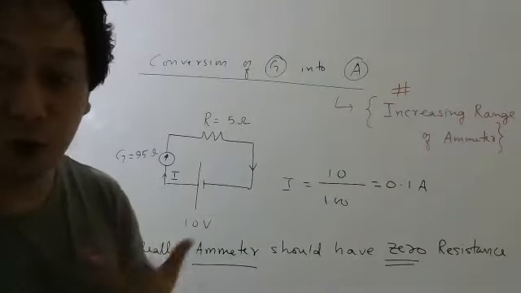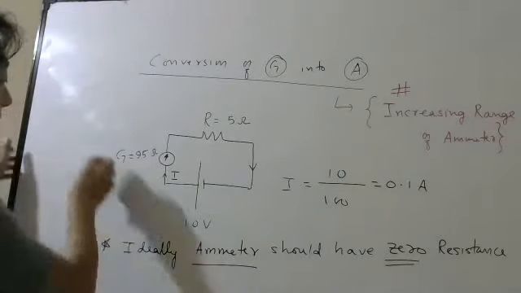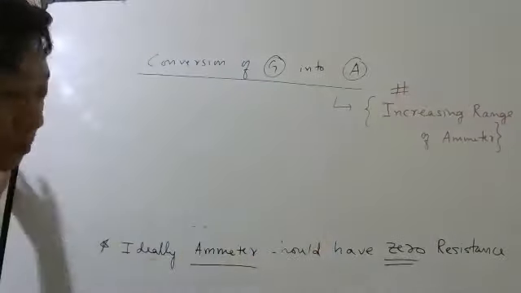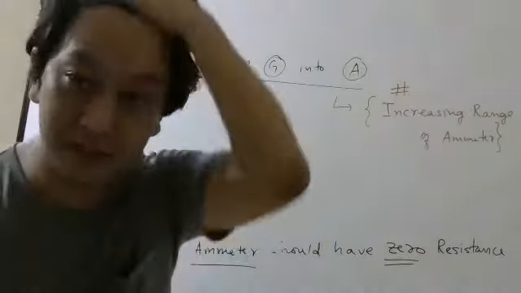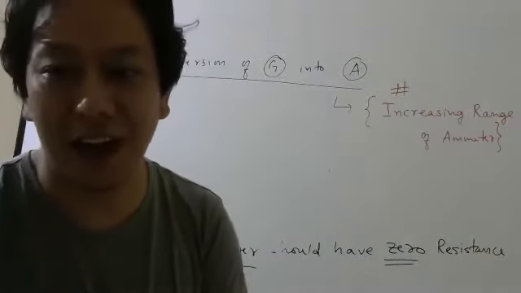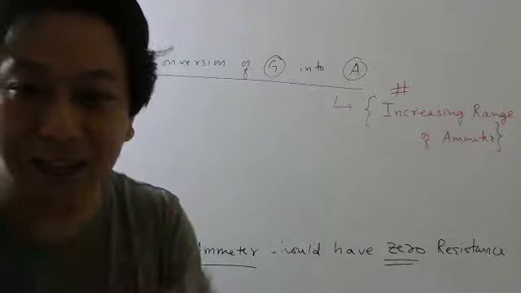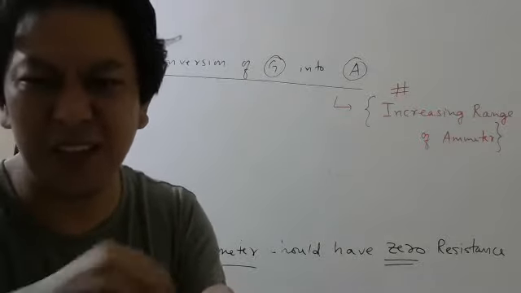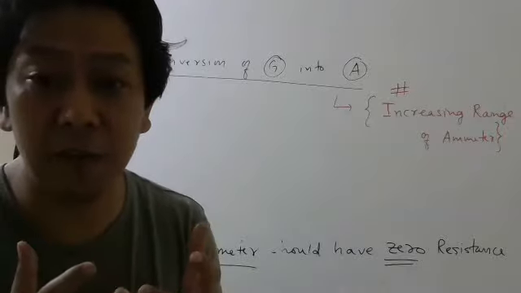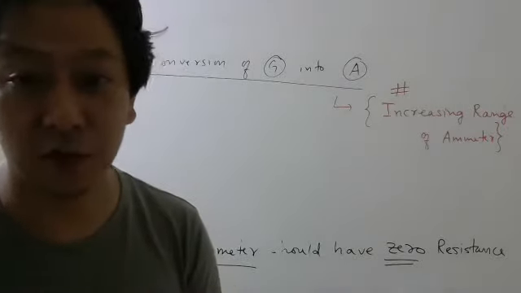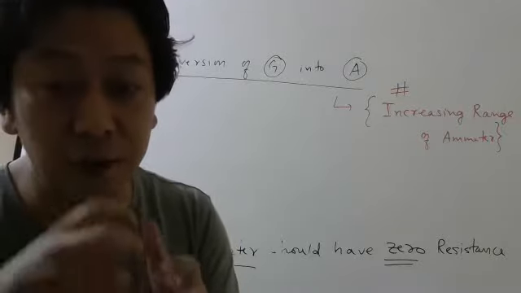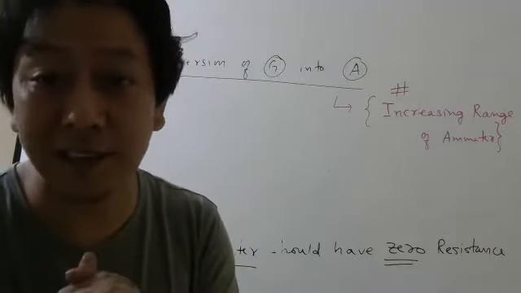Now the point is, how am I going to make this galvanometer, which has 95 ohm resistance, into zero resistance? Zero resistance is impossible, because ideal is impossible. Ideal teacher is not there, ideal student is not there, so an ideal ammeter also will not be there. Of course, in a question they can say, assume an ideal ammeter. But we will not be able to make the resistance 100% zero. But we should try to be ideal. We should try to make the resistance as small as possible.